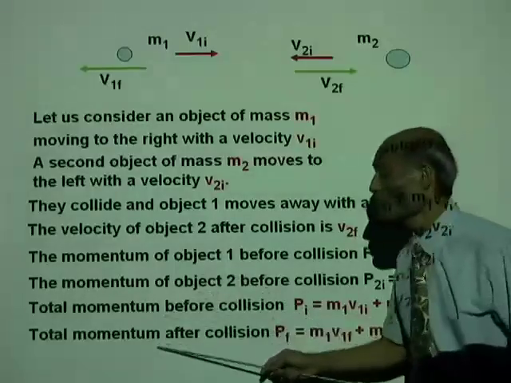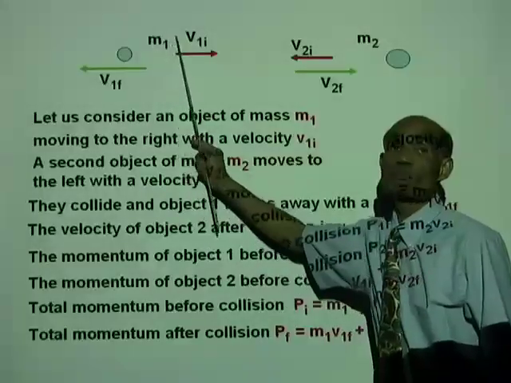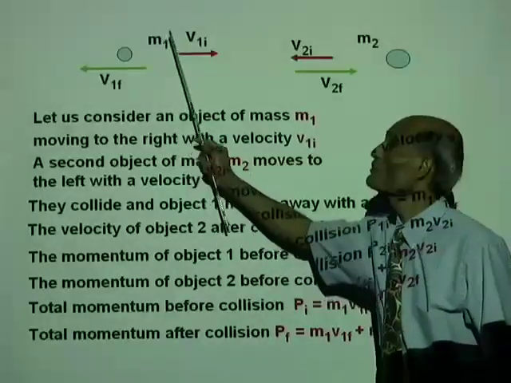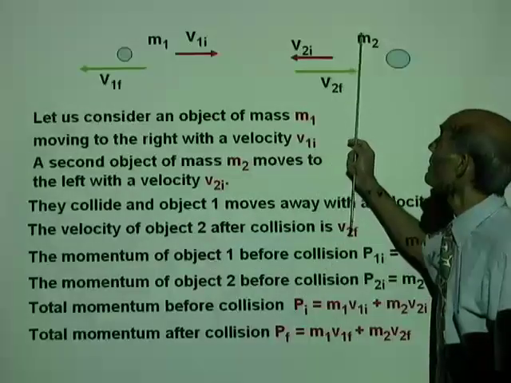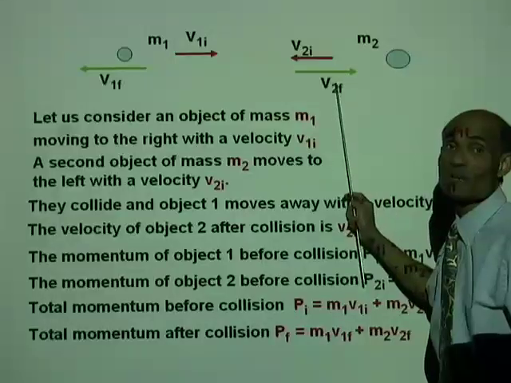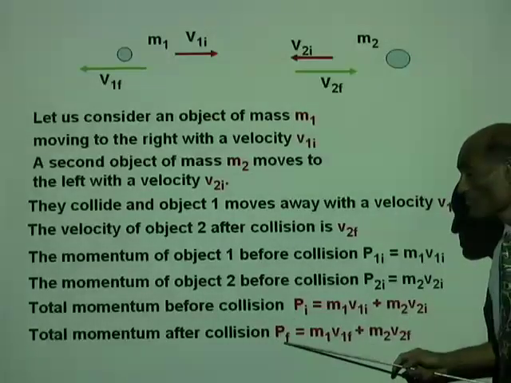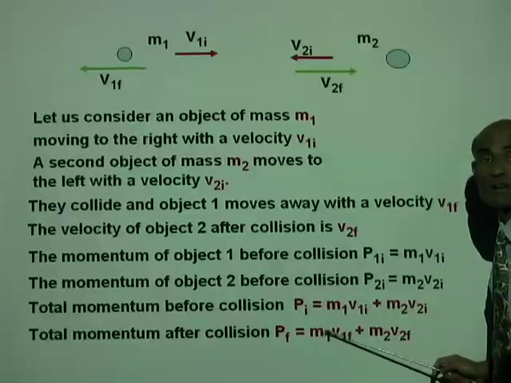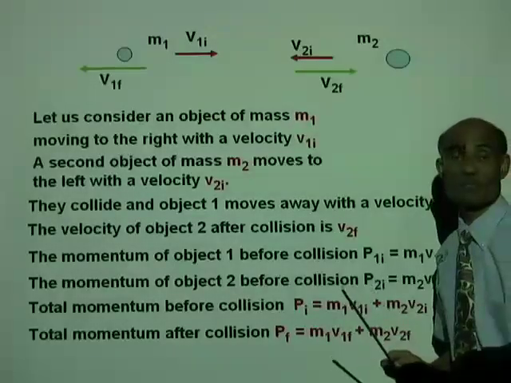Alright, what is the total momentum after collision? The momentum of object 1 after collision is m1 v1f. Momentum of the second object after collision is m2 v2f. So the total momentum after collision, Pf, is m1 v1f plus m2 v2f.